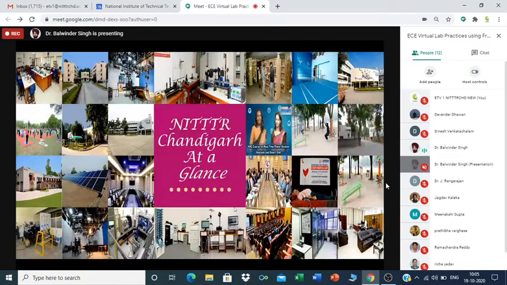So dear participants, this slide shows various glimpses of NITR Chandigarh, various facilities at NITR Chandigarh. We will slightly go through some of the facilities one by one.